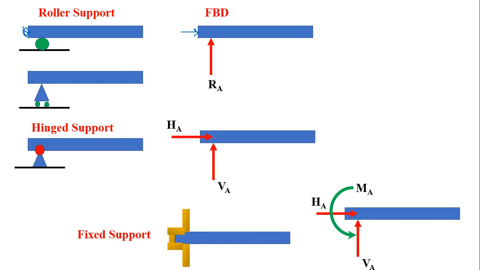So these are a few different types of supports, and based on these supports, when we draw the free body diagram, this is how the reactions are shown. So for roller support, one reaction; hinge support, two reactions; and fixed support, three reactions.